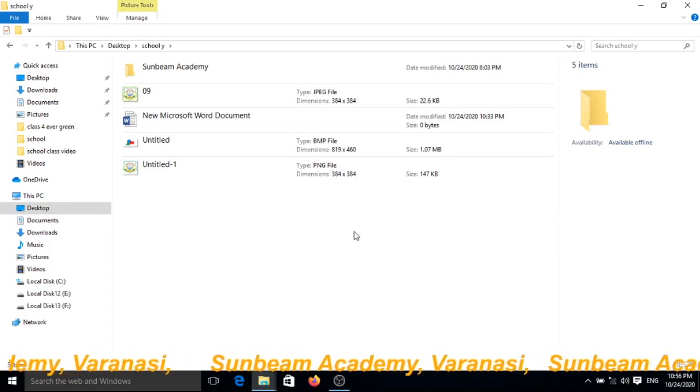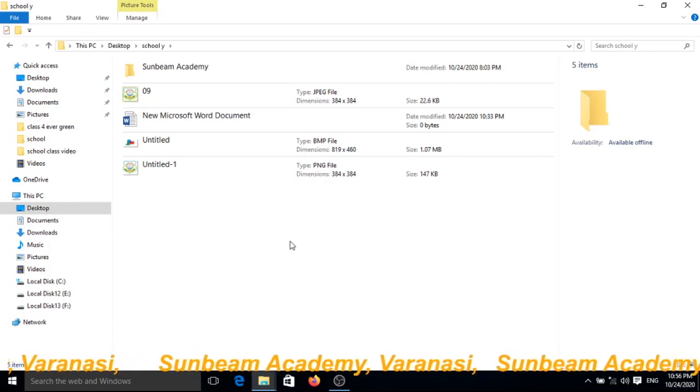These are two ways to see the view: by the right click of the mouse button or by clicking on the views.